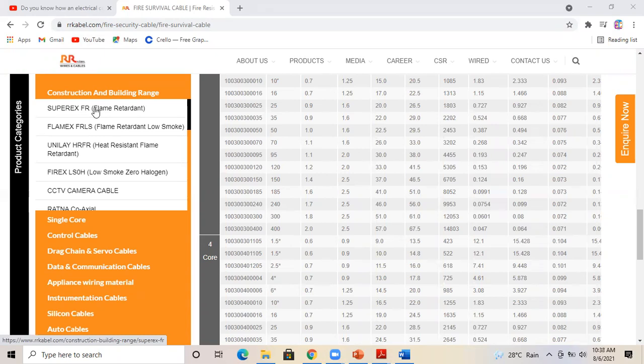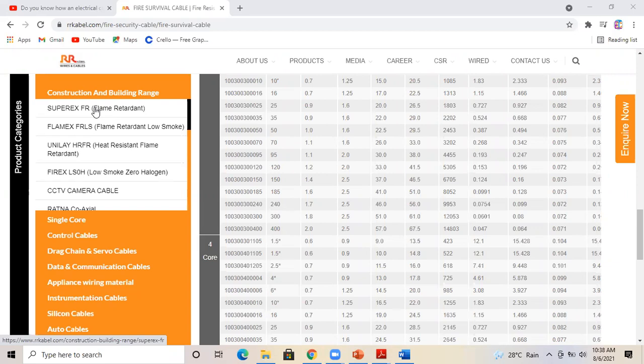So we are overseeing this risk and we are selecting FR cables or FRLS, that is flame retardant and flame retardant low smoke. So there are two different types in that: flame retardant, and flame retardant low smoke. So it will retard the flame. If you keep the wires in the flame, not in the fire.